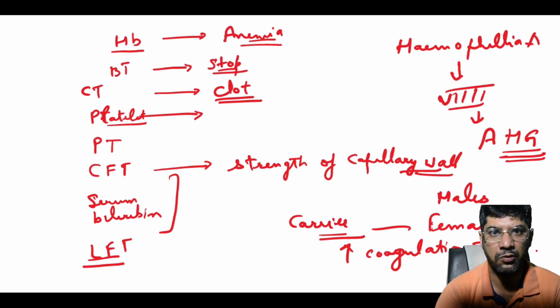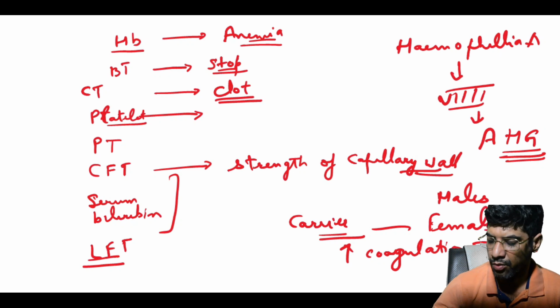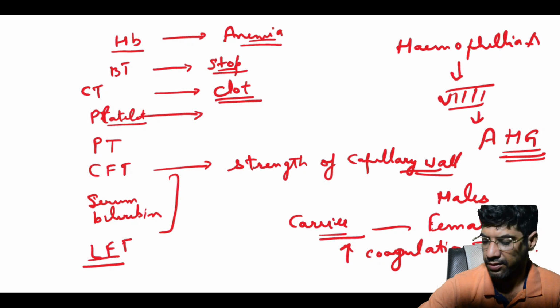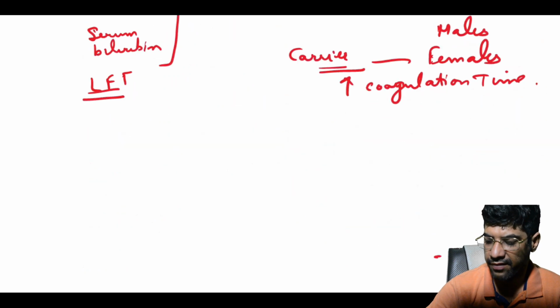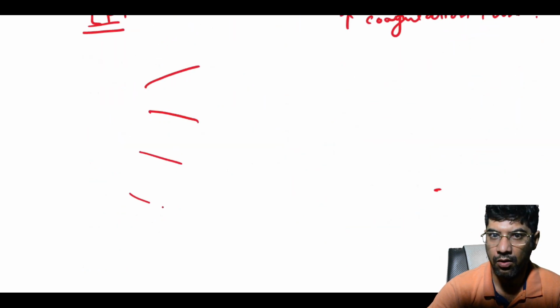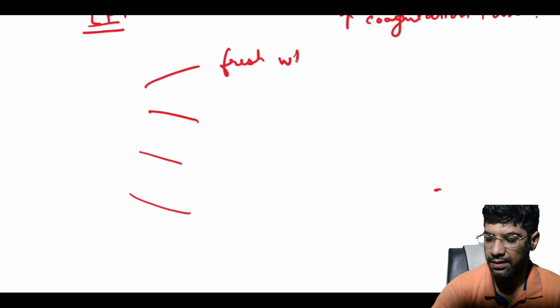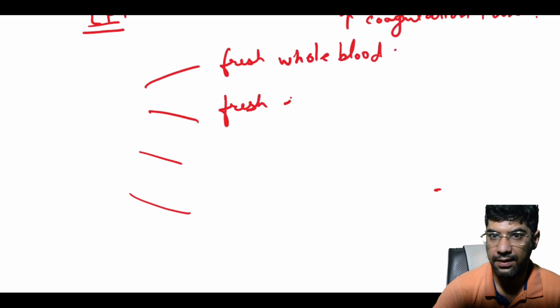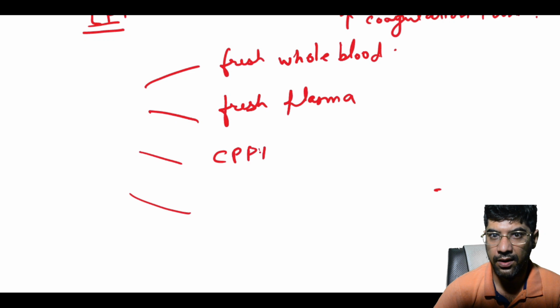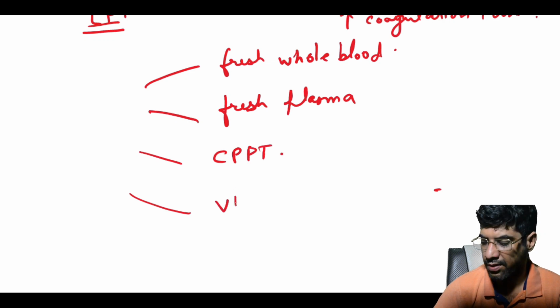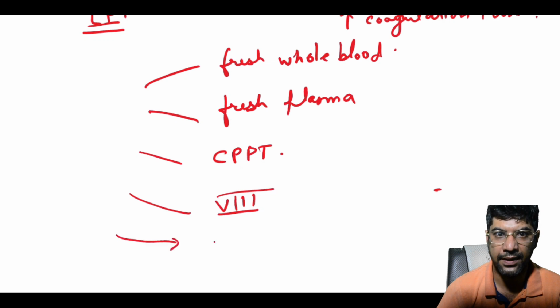Treatment includes administration of whole blood, fresh plasma, cryoprecipitate, human factor 8. So these are the treatments. Treatment consists of fresh whole blood, fresh plasma, cryoprecipitate, human factor 8, or epsilon amino caproic acid that could be given.